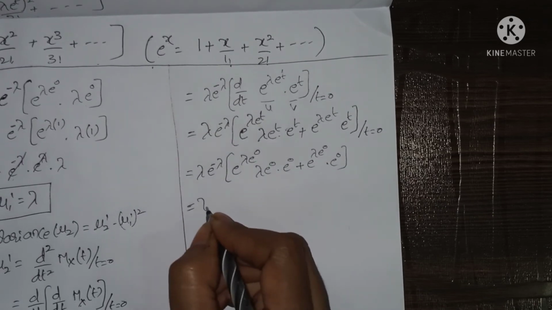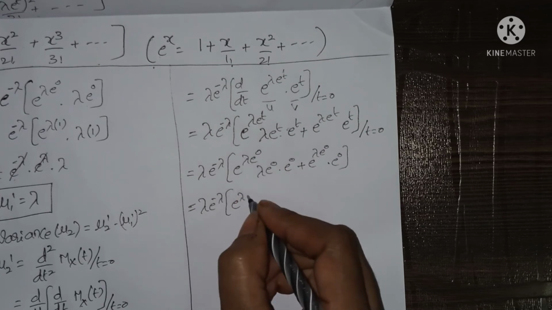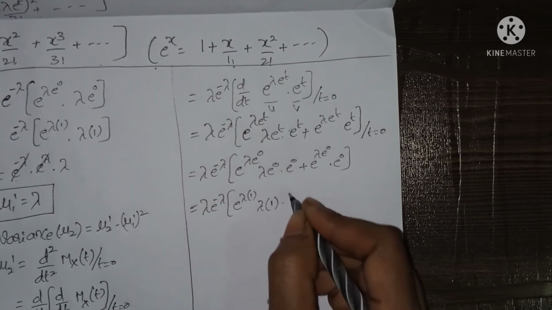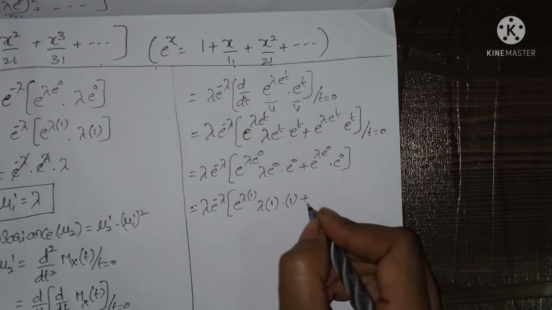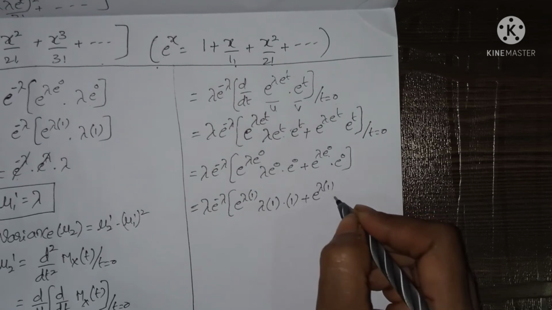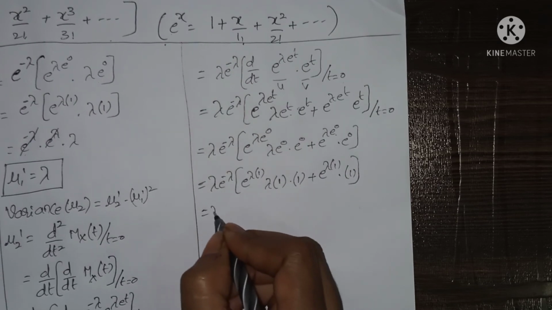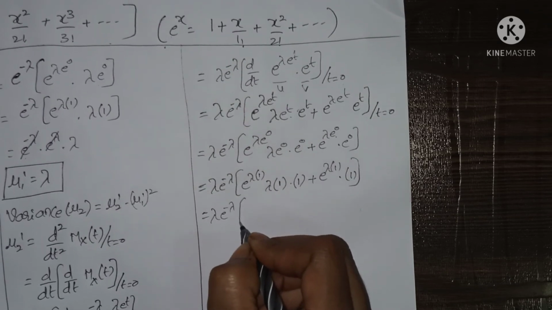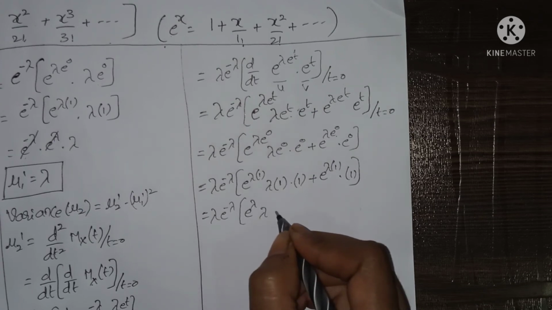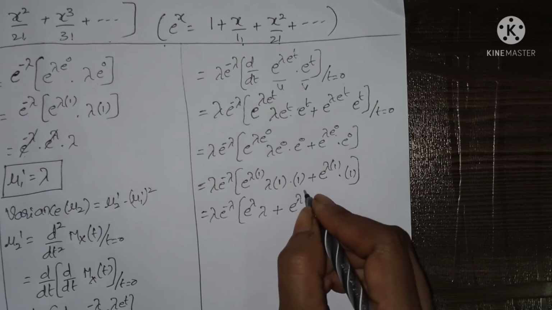So lambda into e power minus lambda. E power lambda into e power 0 is nothing but 1. Lambda into e power 0 is nothing but 1, into e power 0 is nothing but 1, plus e power lambda into e power 0 is nothing but 1, into e power 0 is nothing but 1. So that equals lambda into e power minus lambda, into e power lambda into lambda plus e power lambda. Finally we get this one.